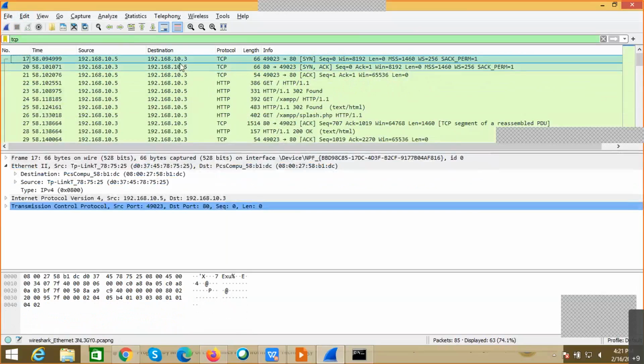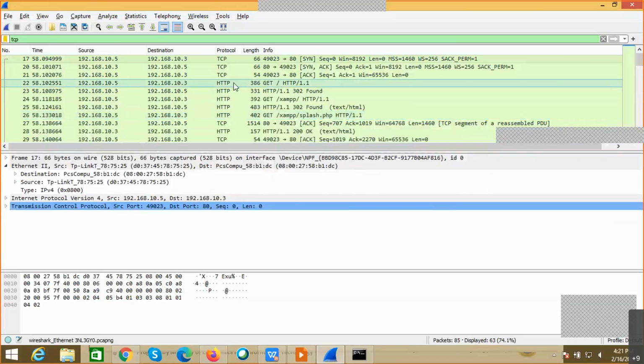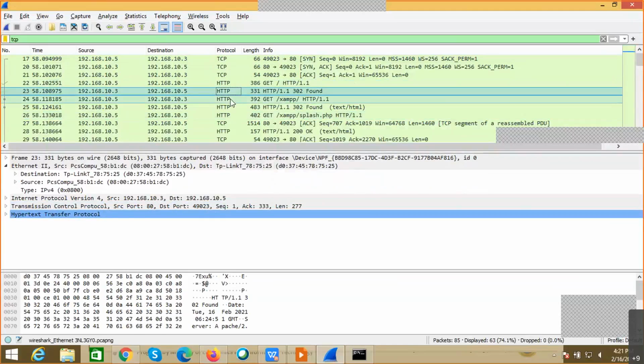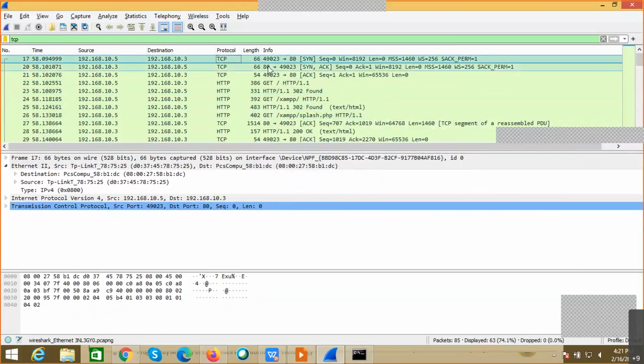So I want to open a website from 10.5. This is my source IP address, to 10.3, right? This is my intention actually. I want to browse a website like what we are getting on this. But before this application response, I got this page. What happens is before this HTTP communication, you can see the HTTP is located on the 4th or 5th packet. But before that, we can see there are already three TCP packets that have been exchanged.